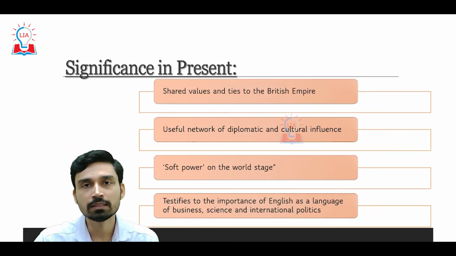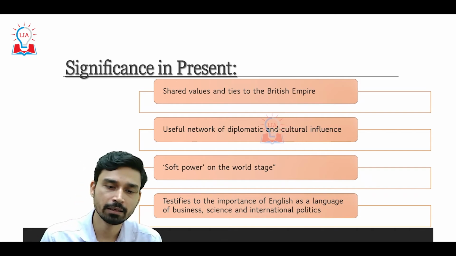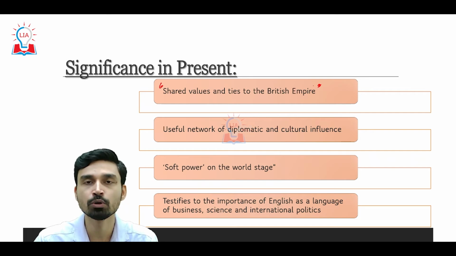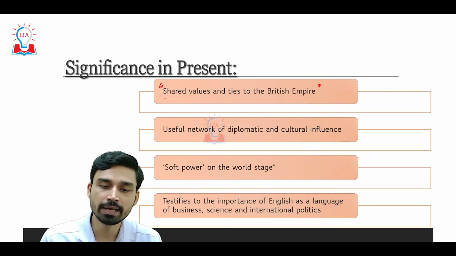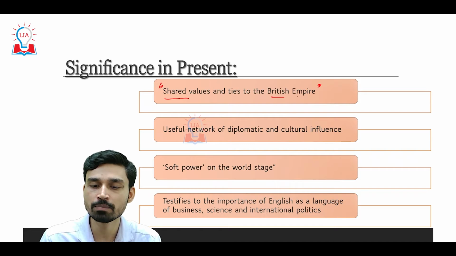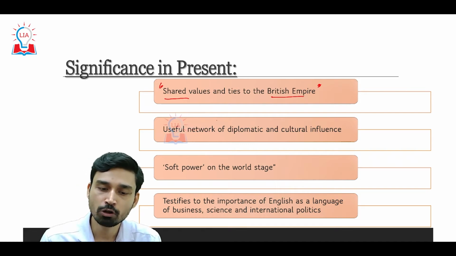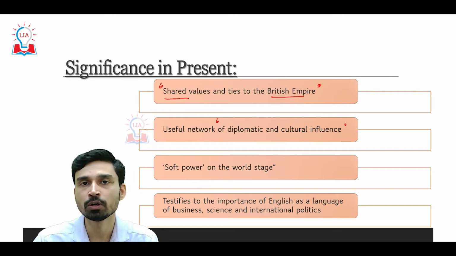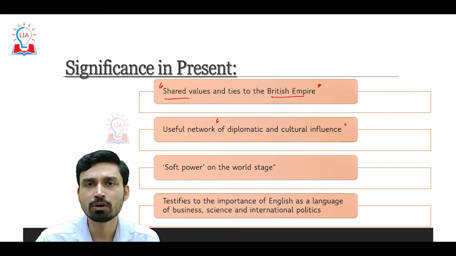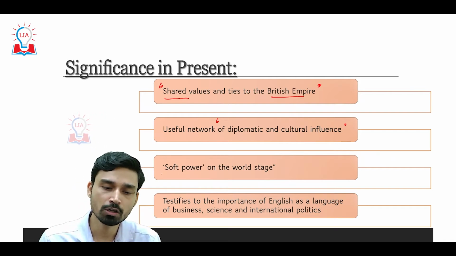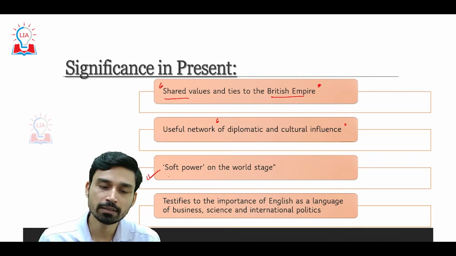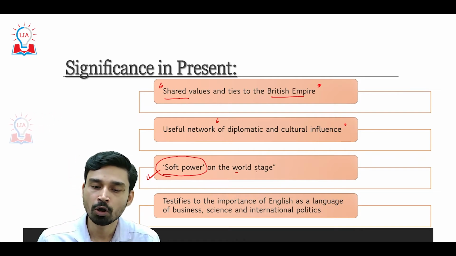Apart from that, being a member of the Commonwealth provides a lot of platform for these countries to come together, and these countries also share values and ties to the British Empire in some way. Second, it also serves as a useful network of having diplomatic and cultural influence on the foreign policy and other policies of each other's nation, which can be beneficial to one country. And also, the Commonwealth is a very good platform to portray the soft power of any country on the global stage.